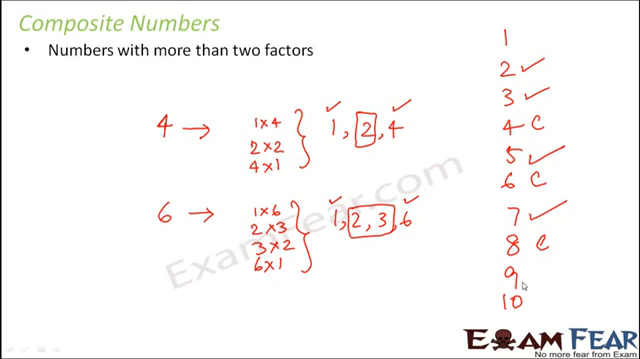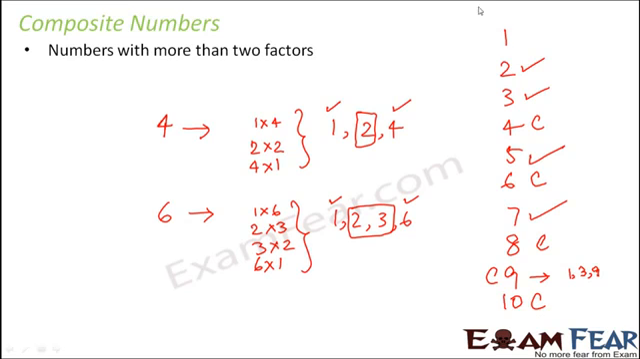What about 9? 9 is a composite number because 9 has multiple factors like 1, 3, 9. So 9 is again a composite number. 10 is again a composite number because 10 has multiple factors like 1, 2, 5, 10 and so on. So in this way we can decide whether a particular number is prime or composite.